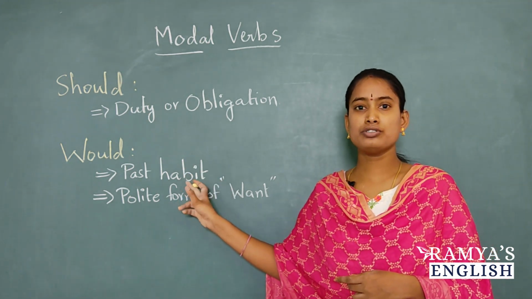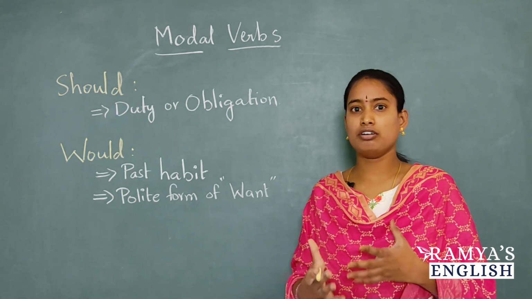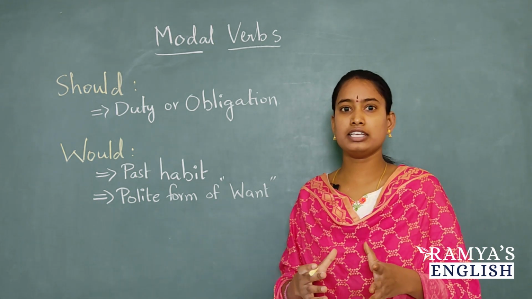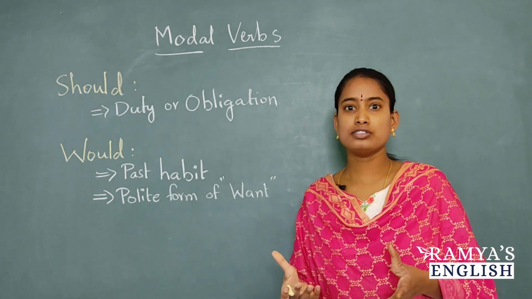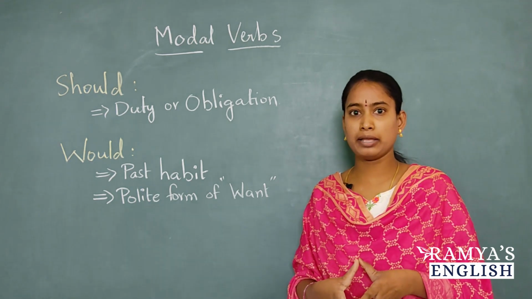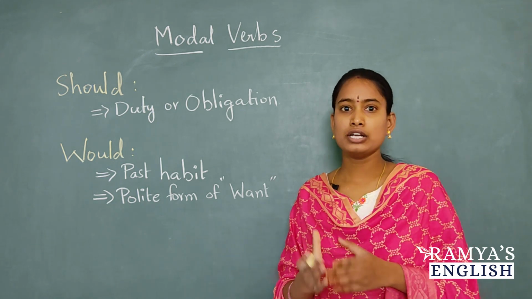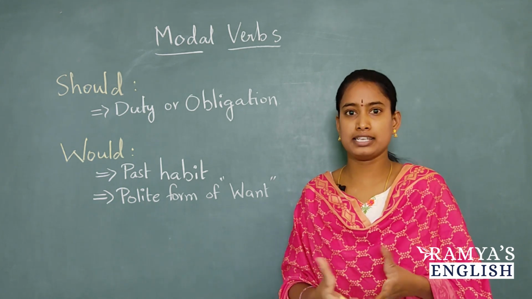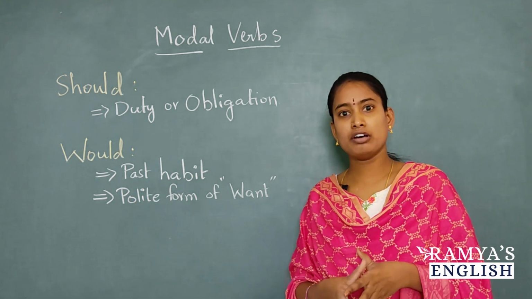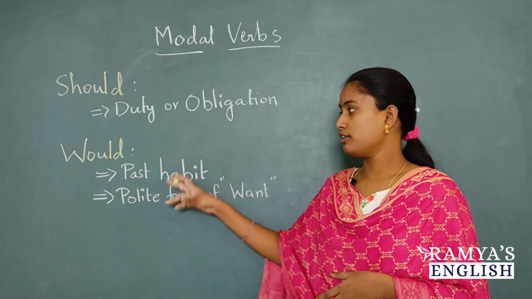And one more use of would is it is used to express permission or request. You are making a request. In the previous video we have seen the use of will. Will is used to request someone. Will you lend me some money? So in the place of that will, we can use would to express more politeness. Would you lend me some money, or would you give me your book? So in that way we can use this would.